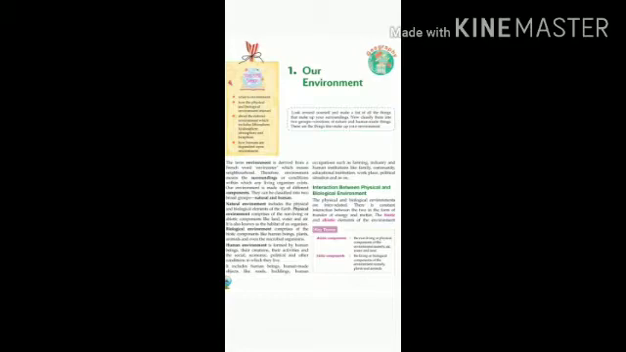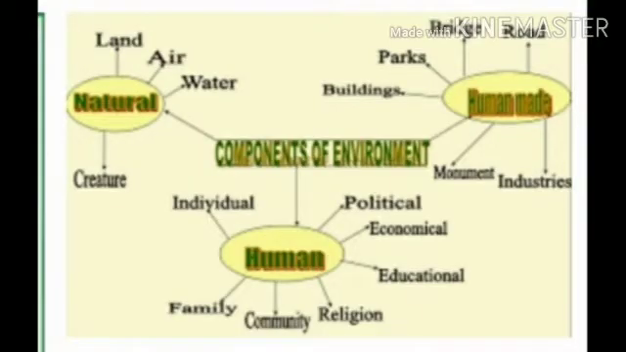Let's once again learn the definition of environment. Children, what you see in your surrounding is called an environment. It is also called a basic life support system. Our environment is made of different components. For better understanding, look at this picture. You can easily understand various components of the environment.